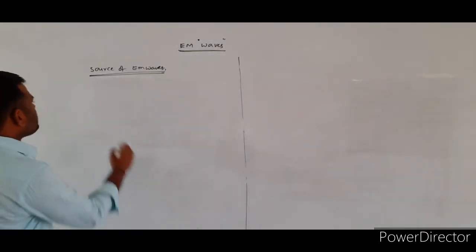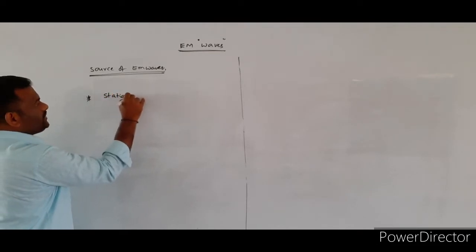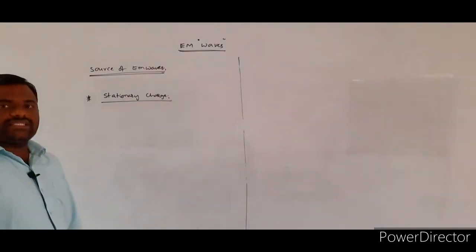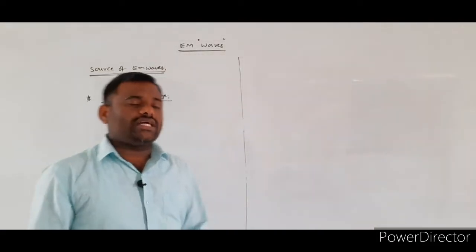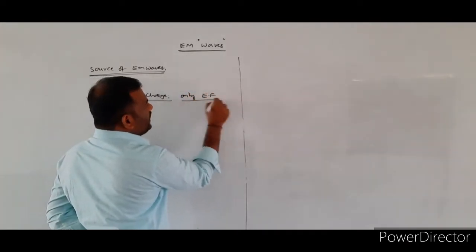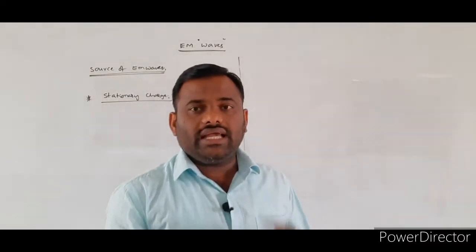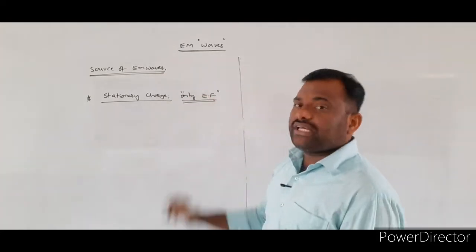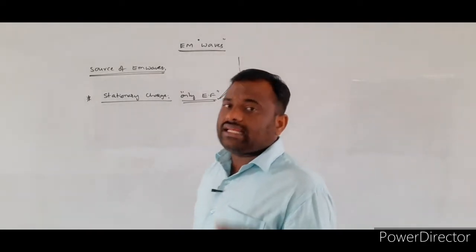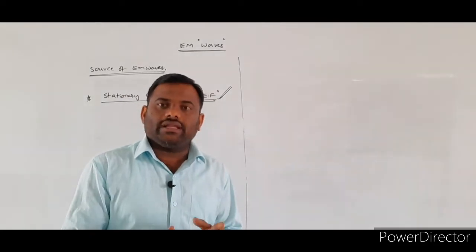So in the case of electrostatics, we consider stationary charged particles. If you consider stationary charged particles, these stationary charged particles produce only electric fields, and the nature of the electric field produced by the stationary charges remains constant.